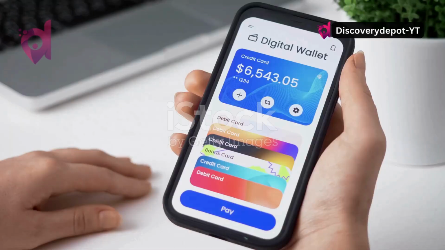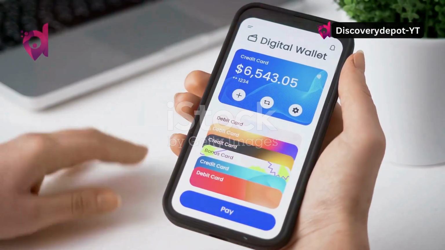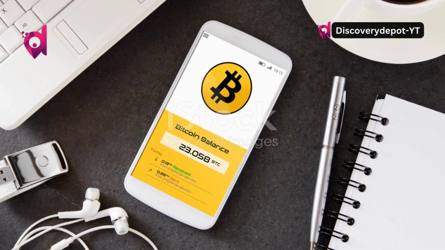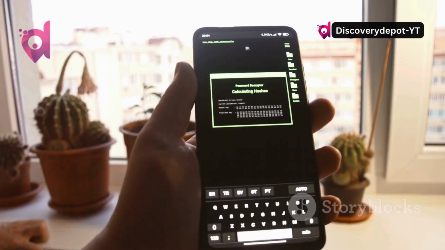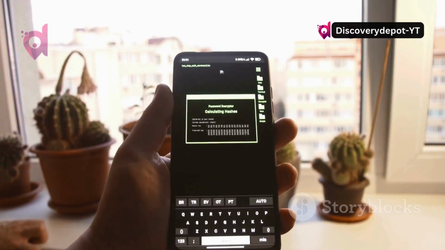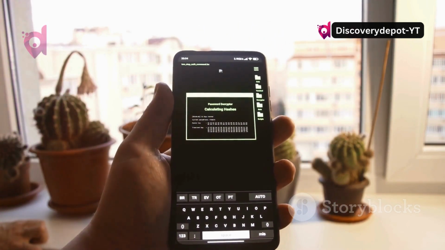Now create your wallet. Launch the app and click on Create New Wallet. You'll be prompted to set a strong password and back up your recovery phrase. This phrase is crucial for regaining access to your wallet if you forget your password or lose your device.